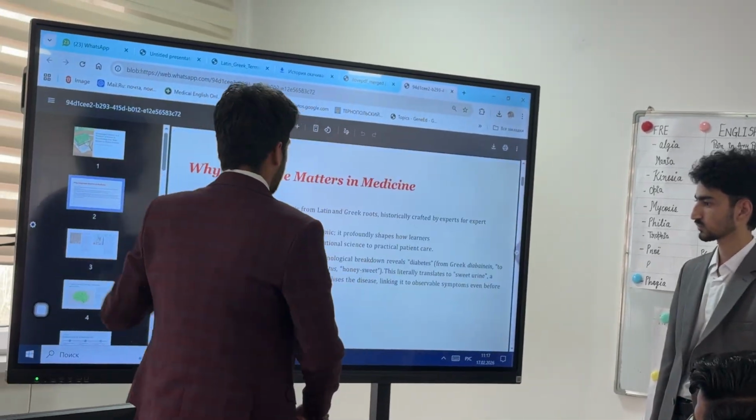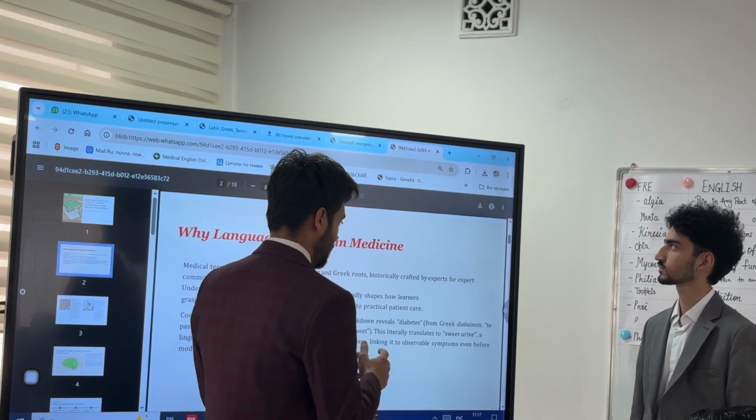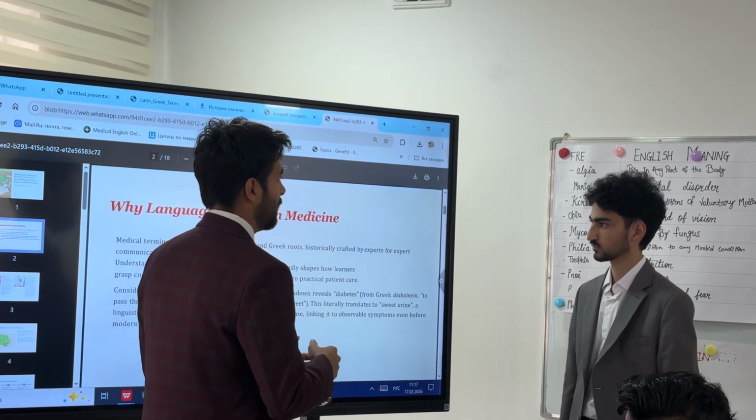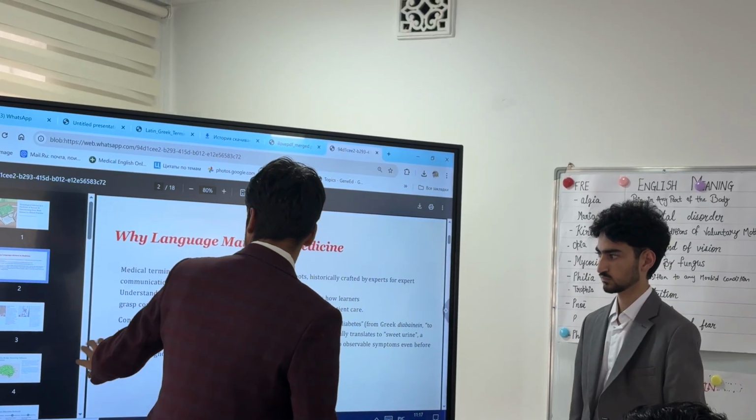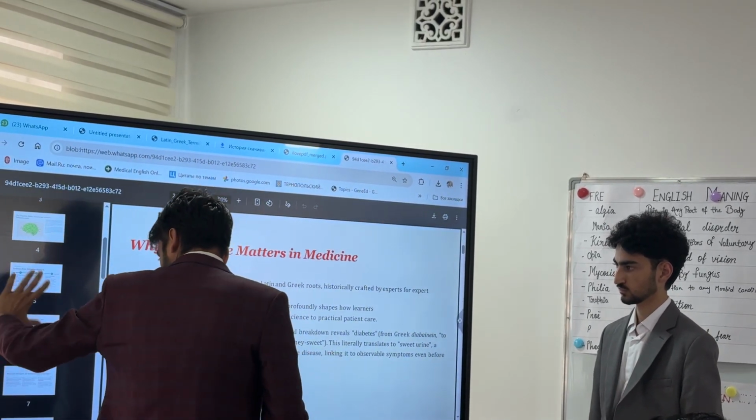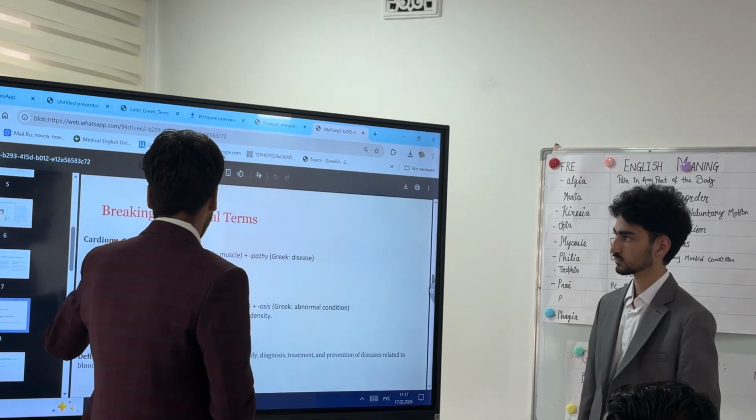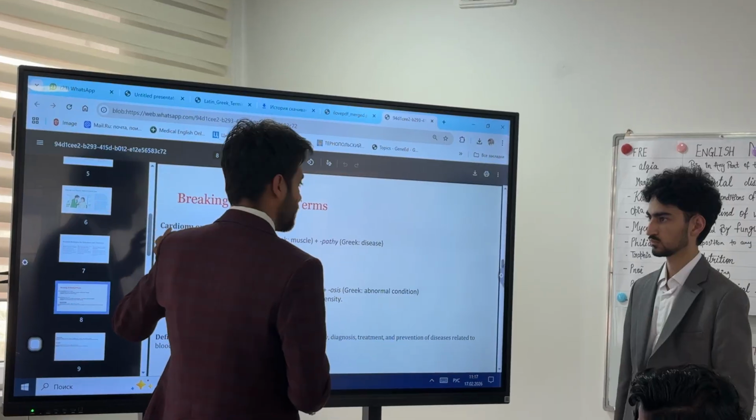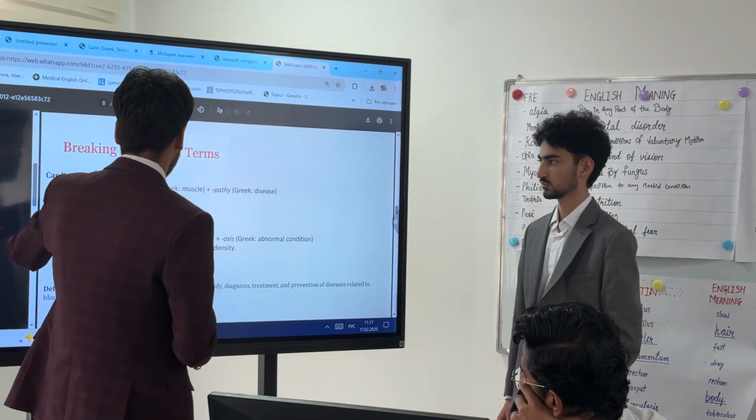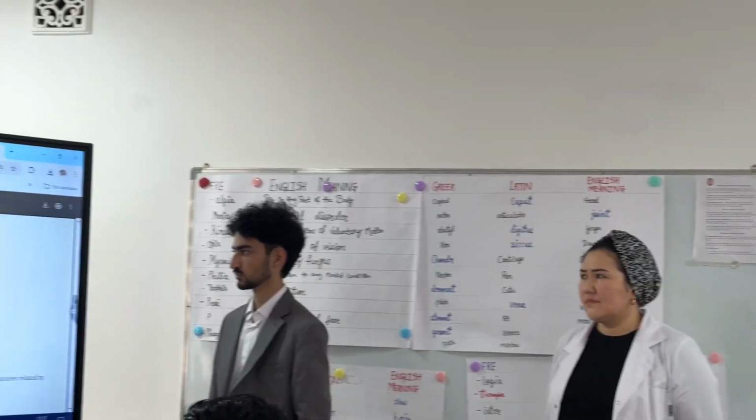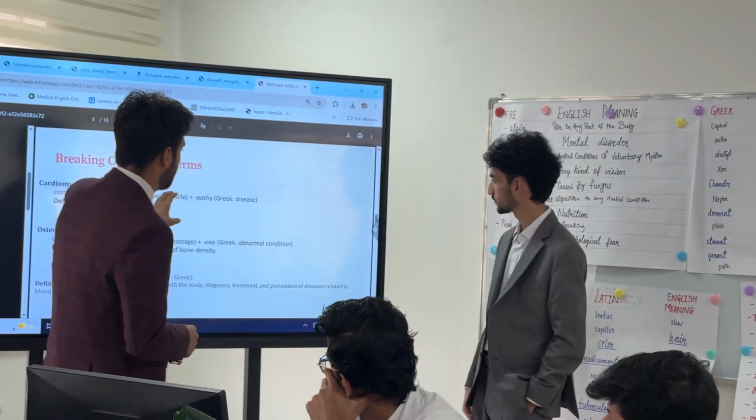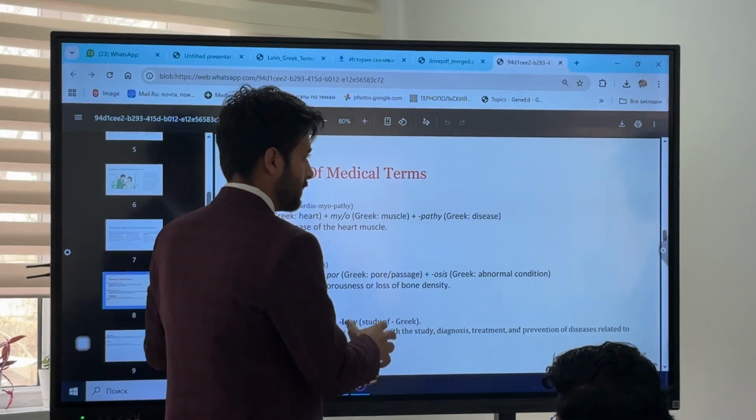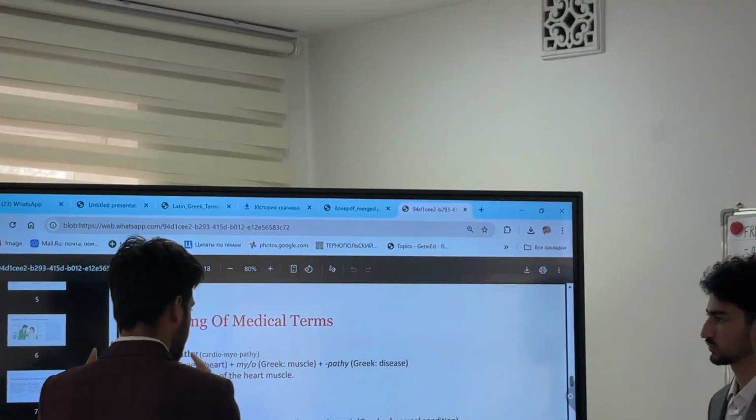And after that, why language matters in medicine. We have different types of terms in the medical field, like different types of diseases, such as cardiomyopathy. At least many people should know the basic terms. Cardio is a Greek word meaning heart, myo means muscle, and pathy means disease. Altogether it means disease of the heart muscle. That's why etymological importance is important in the medical field.